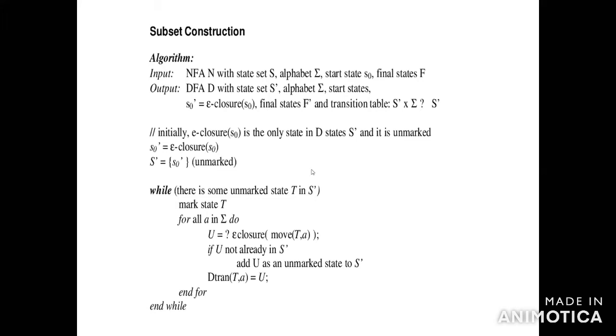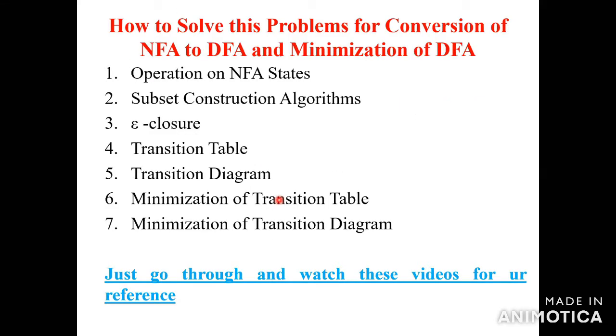After converting NFA to DFA, you have to do the minimization of the DFA. So we have two things: one is conversion of NFA to DFA, and second is minimization of DFA. Based on that, you have to solve the problem. Okay, so this is the algorithm.